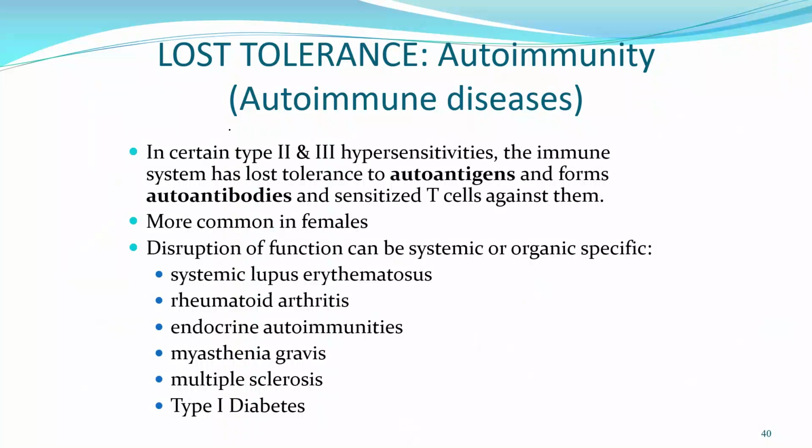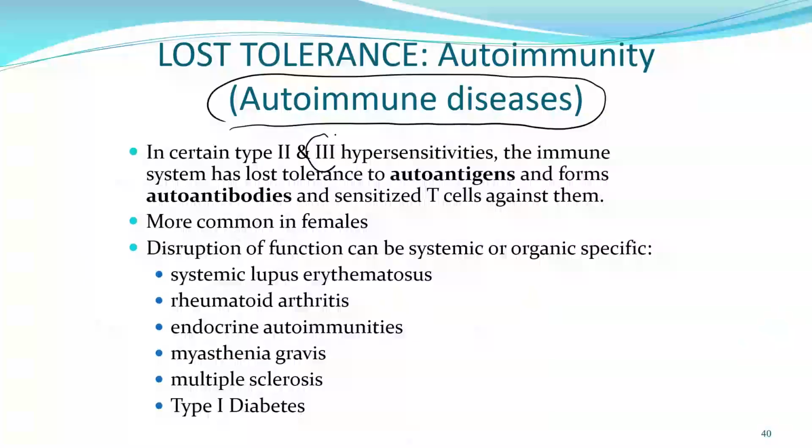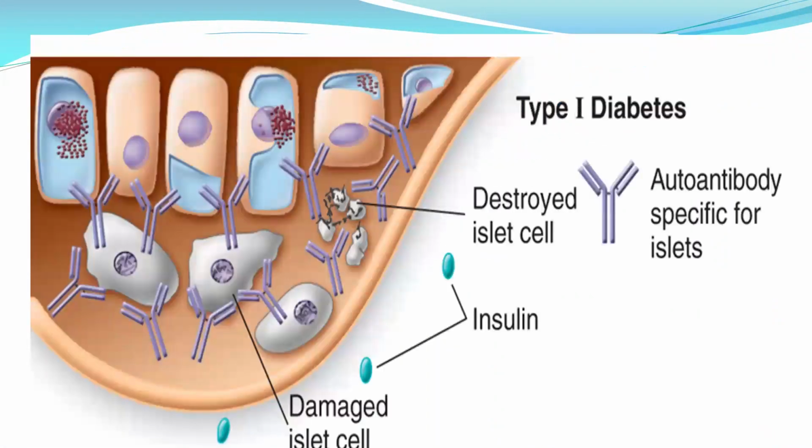Now we're going to talk a little bit about autoimmune disease. Most of the time, this is type 3 hypersensitivity, even though some may come from type 2. Examples are lupus, RA, MG (myasthenia gravis), multiple sclerosis (MS), and type 1 diabetes. They are examples of autoimmune disease.